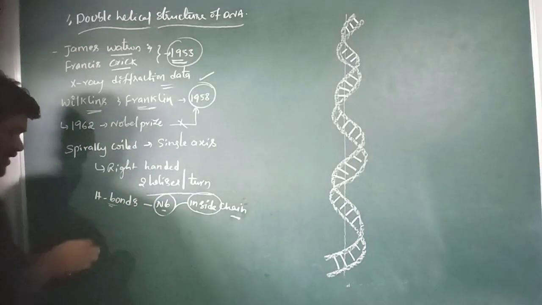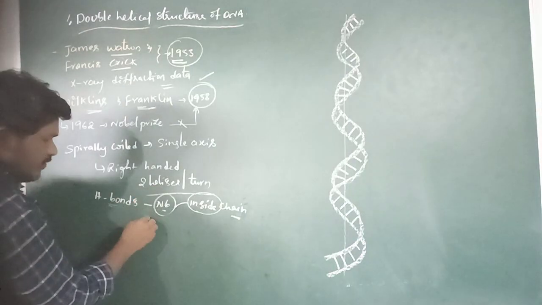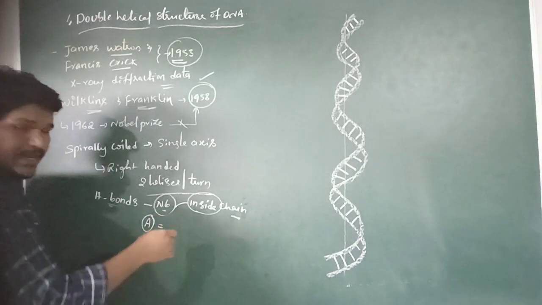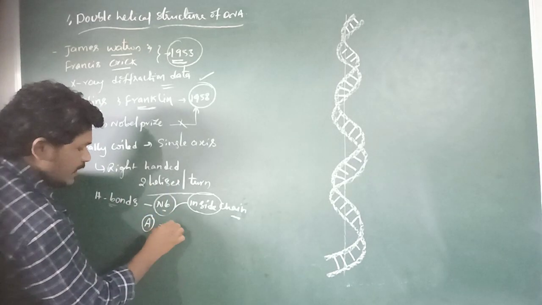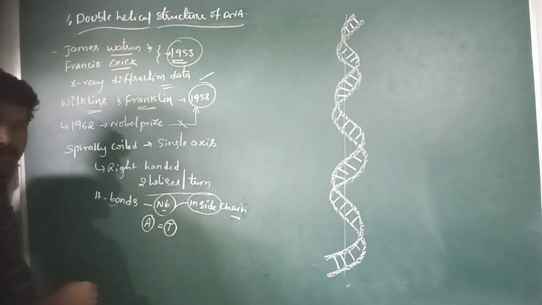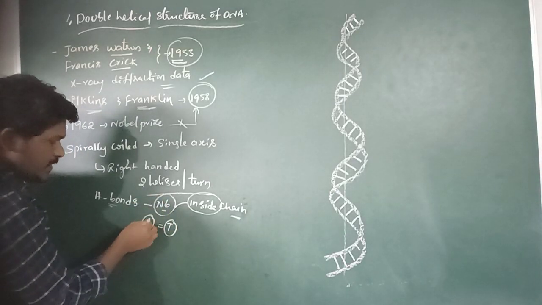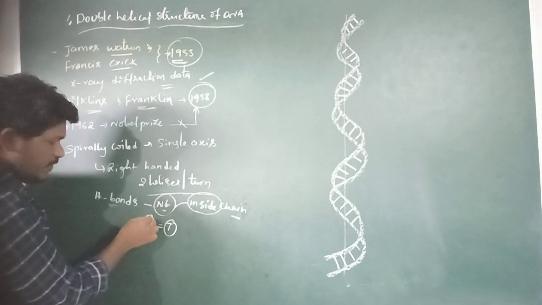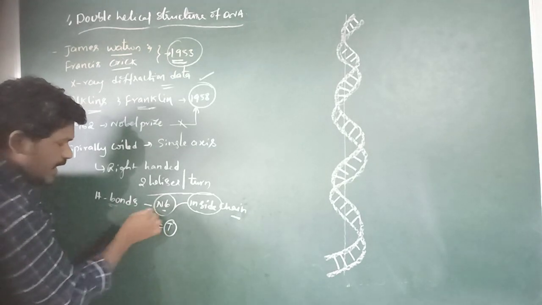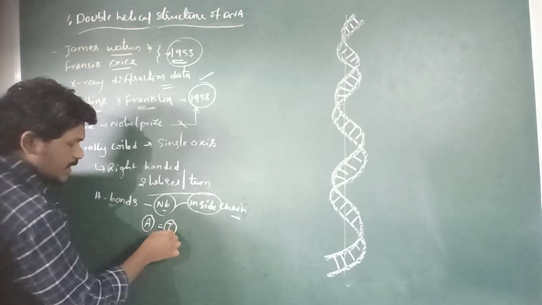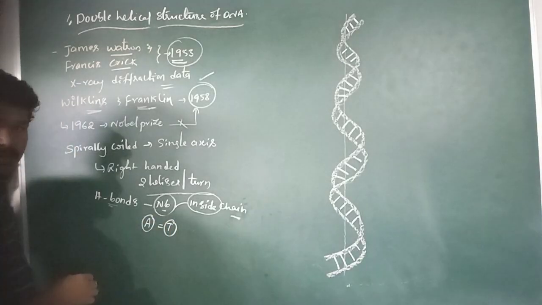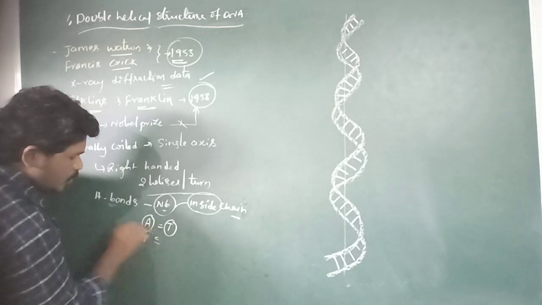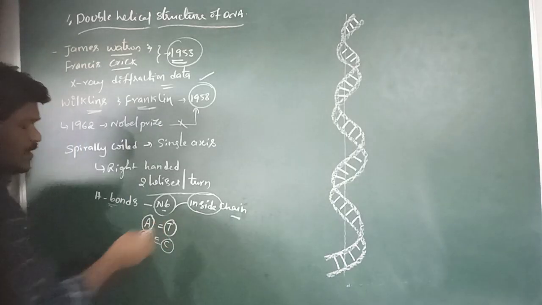Where one strand of the DNA has adenine, the opposite strand has thymine. So adenine present in one strand pairs with thymine in the other strand. And the same way, guanine pairs with cytosine in the opposite strand.